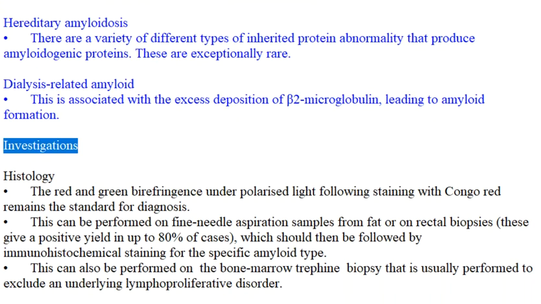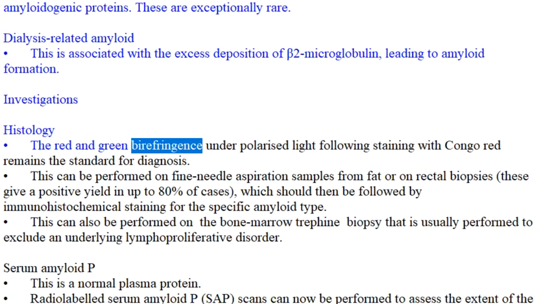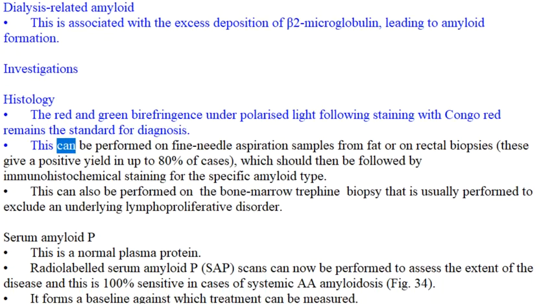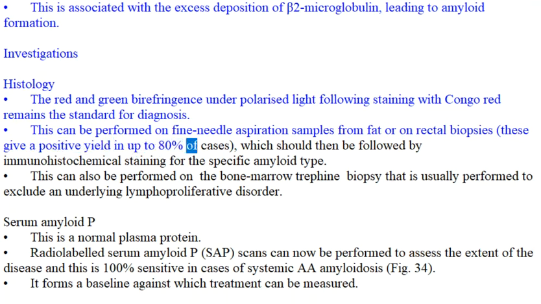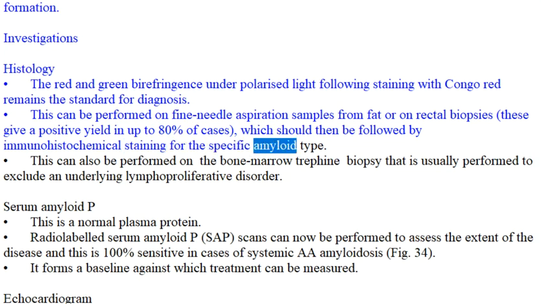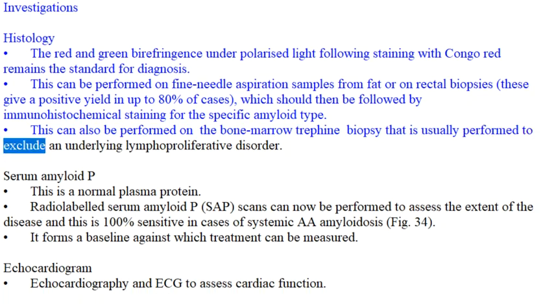Investigations. Histology. The red and green birefringence under polarized light following staining with Congo red remains the standard for diagnosis. This can be performed on fine needle aspiration samples from fat or on rectal biopsies. These give a positive yield in up to 80% of cases, which should then be followed by immunohistochemical staining for the specific amyloid type. This can also be performed on the bone marrow trephine biopsy that is usually performed to exclude an underlying lymphoproliferative disorder.